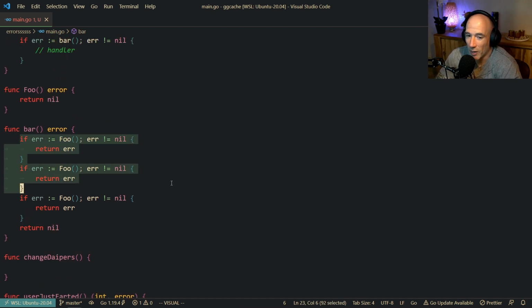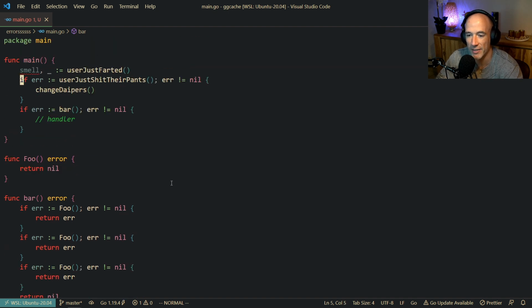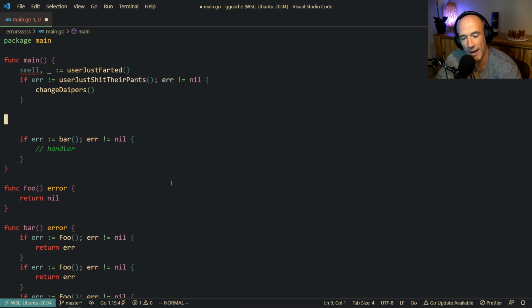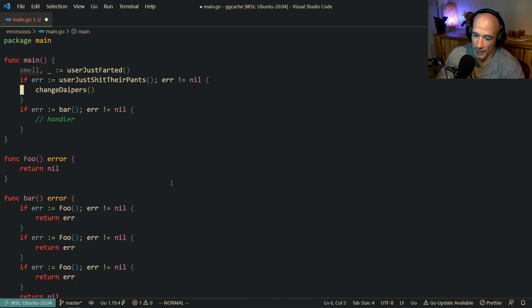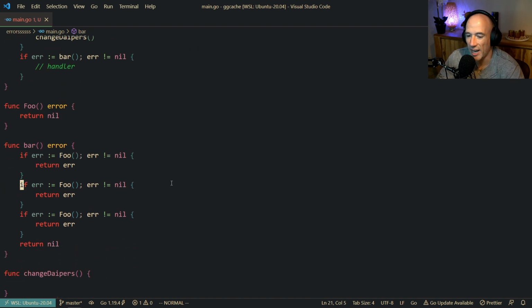If you think this is bad, well, hey, it doesn't really matter. The only thing that matters is that you handle this error clearly, easily, so you can prevent your application from going into a corrupt state, from going off track. You can prevent the user from, you know, shitting their pants. You're going to quickly change the diapers. And then we're going to continue and everything is fine, right? No smell. No problems. There is nothing more to say.